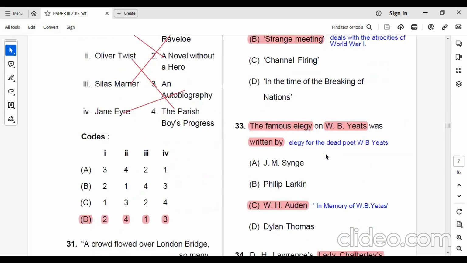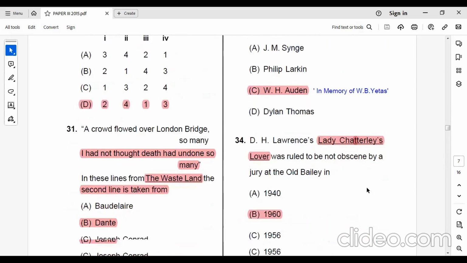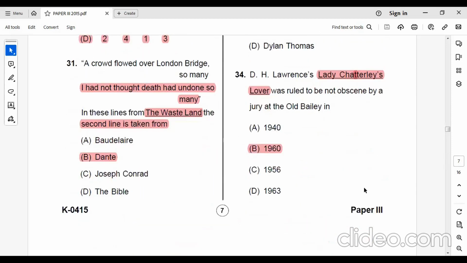Question number 33. The famous elegy on W.B. Yeats was written by W.H. Auden. When Yeats died, W.H. Auden wrote an elegy in memory of Yeats, and the title is "In Memory of W.B. Yeats." Then D.H. Lawrence's work, Lady Chatterley's Lover, was ruled to be not obscene by a jury at the